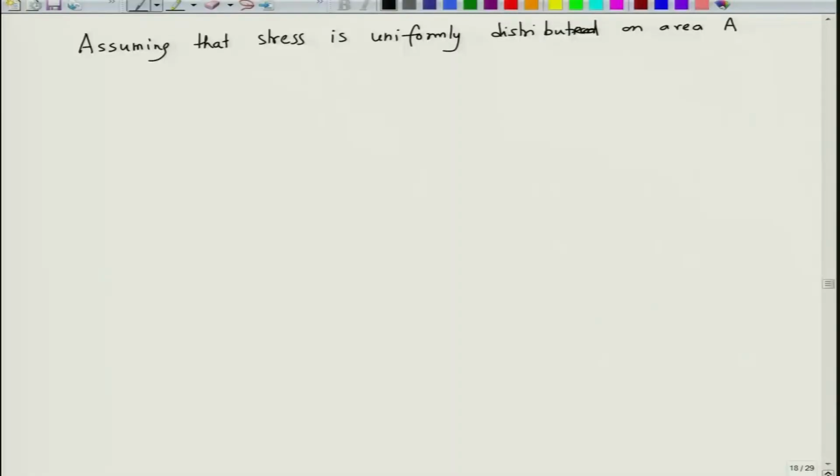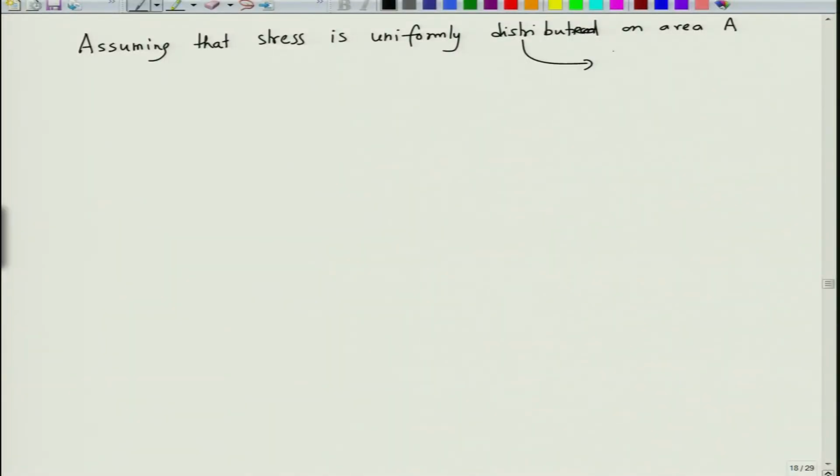Okay. If it is a polycrystalline material, then different crystallographic orientations will experience different stress, because as we will see later on, stress is an anisotropic quantity. It is not an isotropic quantity, it depends upon the distance between the atoms and so on. So, if the material is polycrystalline, different grains will experience different stress because of different distances between the atoms within those planes. As a result, this is an approximation. In reality every element is likely to experience different stress, but to make it simple we assume that stress is uniformly distributed.